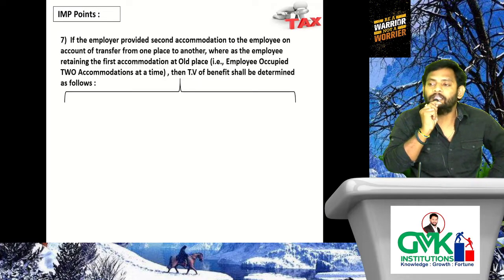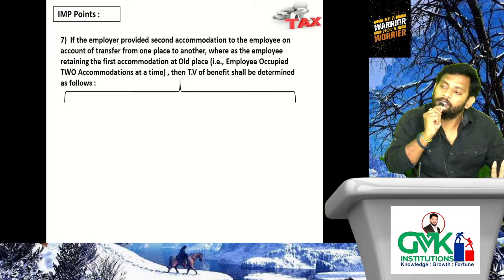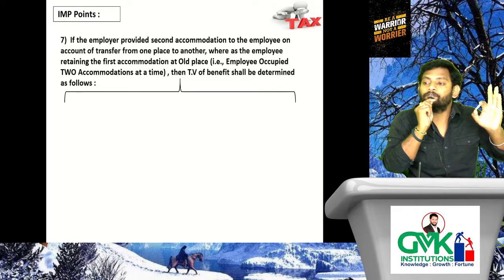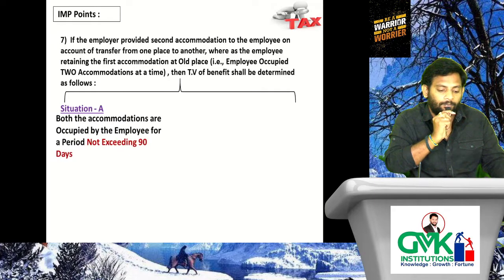The number is 90 days. That means both accommodations occupied by the employee at a time for a period not exceeding 90 days. What do you mean by a period not exceeding 90 days? Less than or equal to 90 days, then there is a separate procedure. In case of exceeding 90 days occupied by the employee, then there is a separate procedure. To determine TV of benefit, we should consider how many days both the accommodations have been occupied by the employee at a time. What is the number? 90 days. Situation A, situation B.